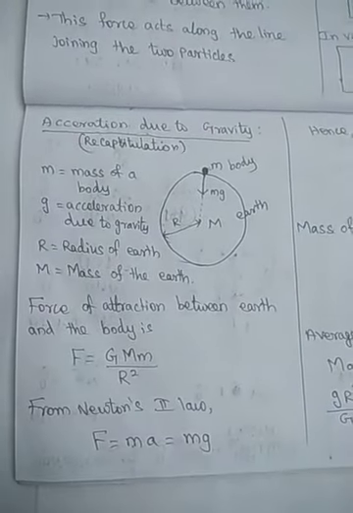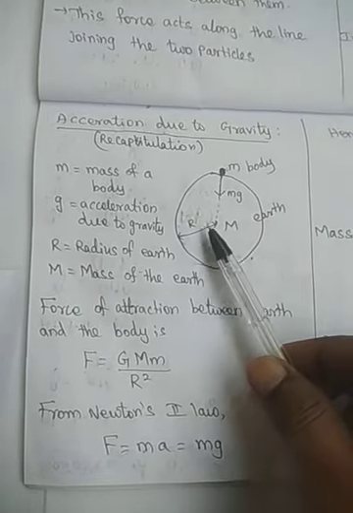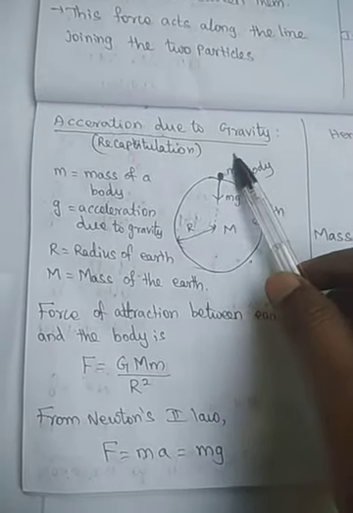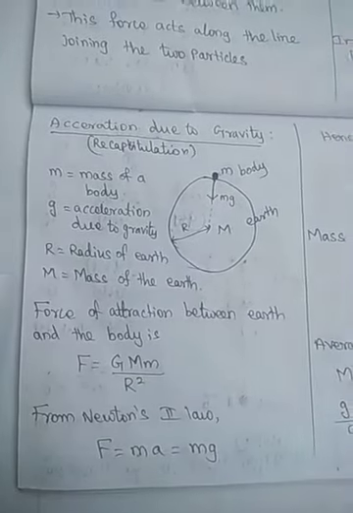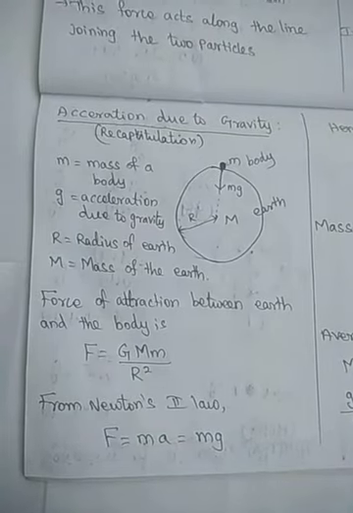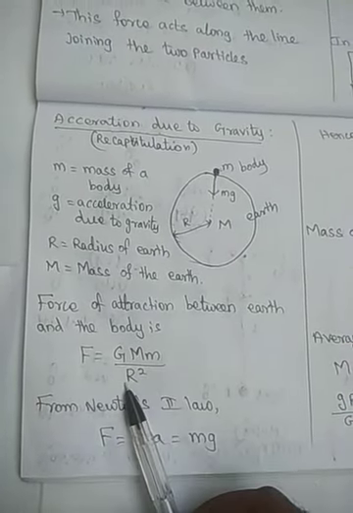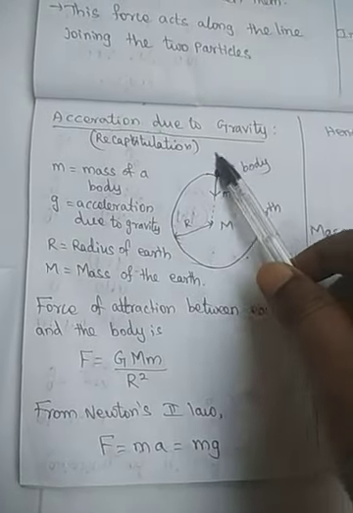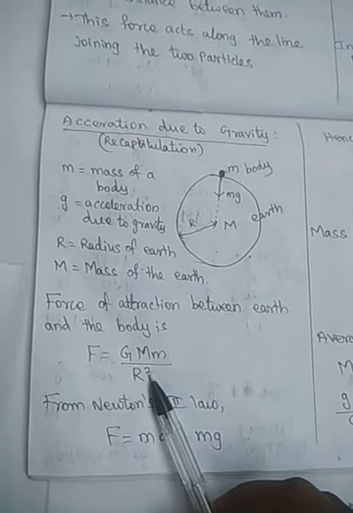So the force of attraction between the earth and the body, where the earth has mass M and the body has mass small m, and the distance between these two is R. By applying Newton's universal law of gravitation, F equals G M m by R square. G is the gravitation constant, M is the mass of the earth, m is the mass of the body, divided by the distance between them, R square.